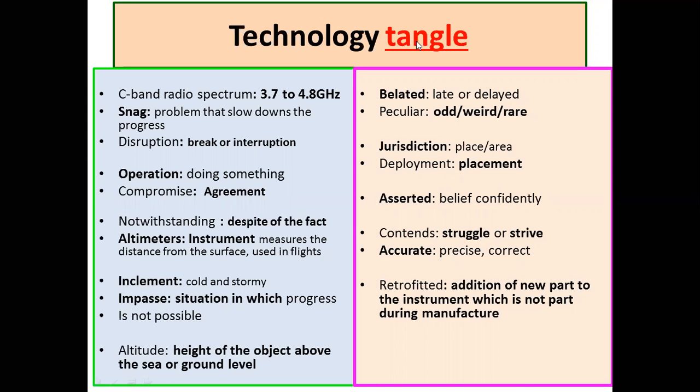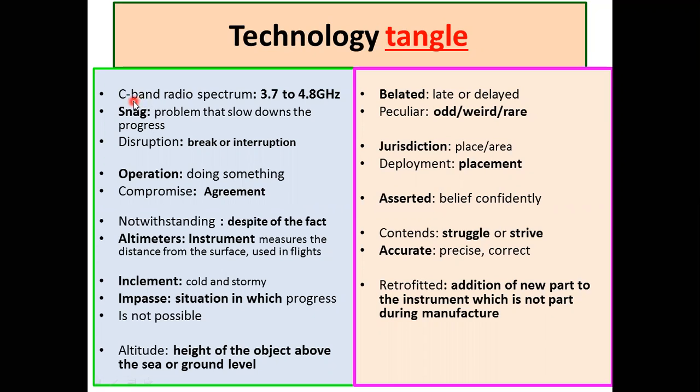Tangle means a complex or difficult situation. So it is not in order, it is not easy to open and work. That is called a tangle. Both flights and 5G are going to use the same radio spectrum, the C-band radio spectrum. They're going to cross over. That makes landing of the flights difficult. Hence, this has to be addressed by the appropriate authority. First, we will look into the vocabulary.